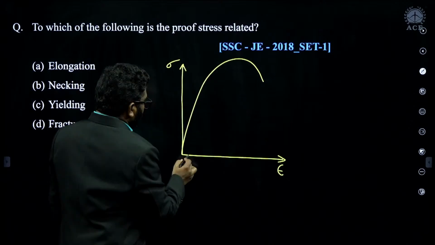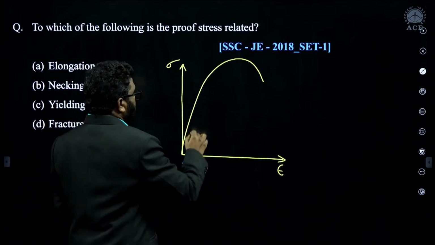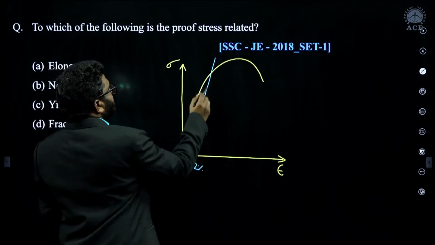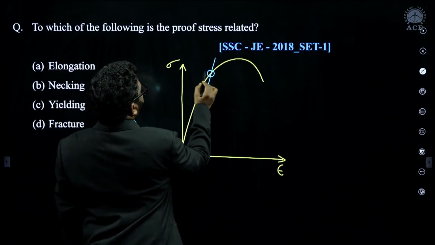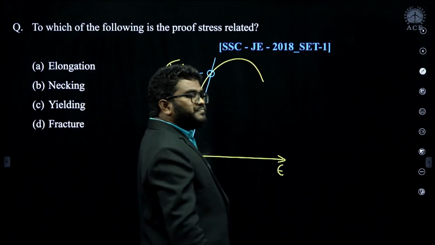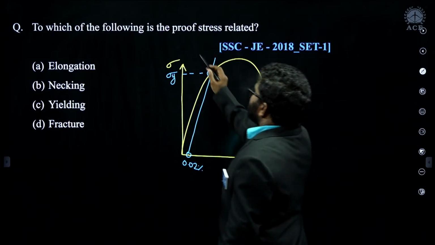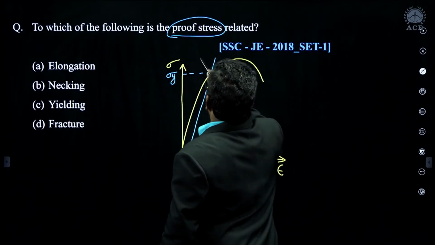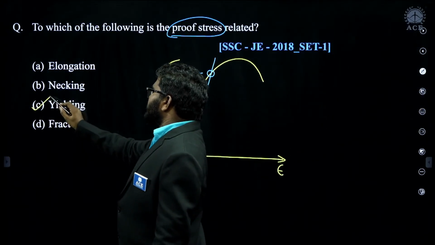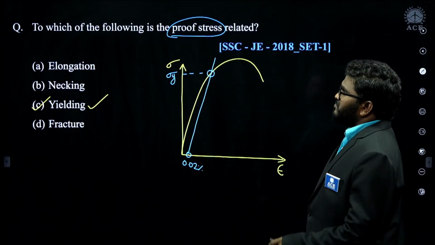Remember, 0.02% offset strain I am considering. I am drawing a linear parallel line to the stress strain curve. So, there is an intersection point with the stress strain curve. This intersection point represents the yield strength of the material, that we call proof stress. So, the proof stress is related with the yielding point. So, C is the correct answer for this question.